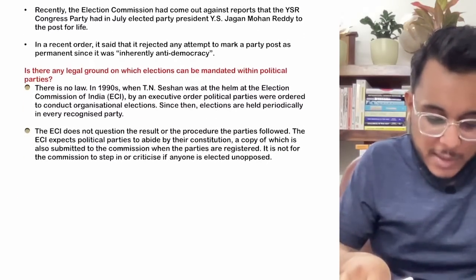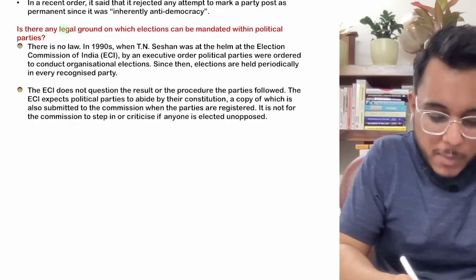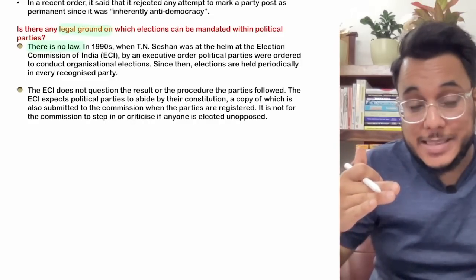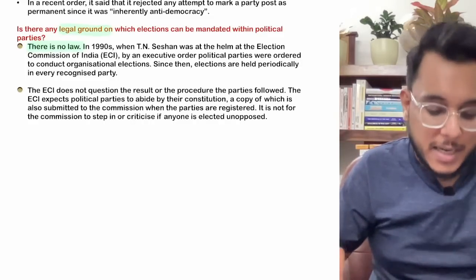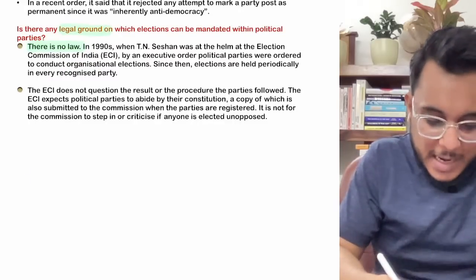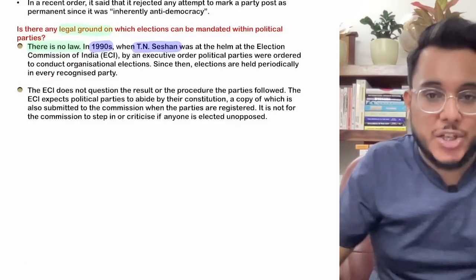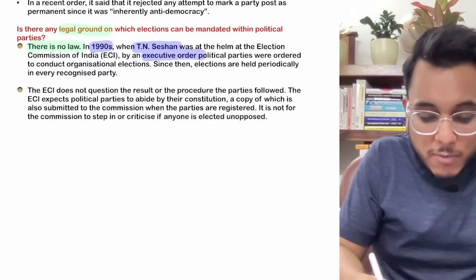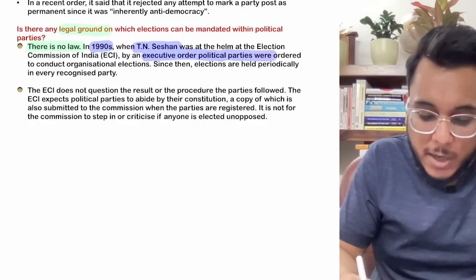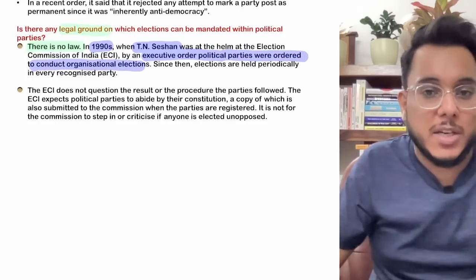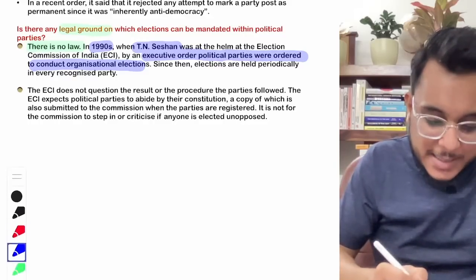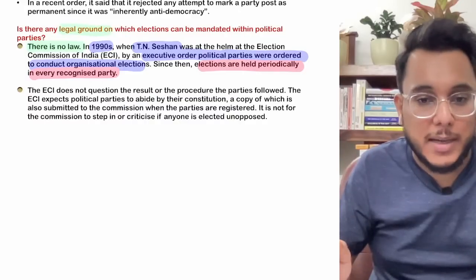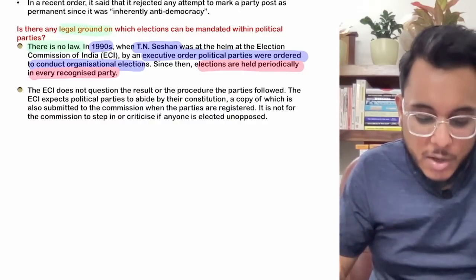Now understand this: when we talk about the legal ground, as of now there is no law under which political parties can be deregistered if they have not held internal elections. So in the 1990s, when T.N. Seshan was the chief election commissioner, an executive order was passed saying that every political party has to conduct organizational elections from time to time. Since then, the Election Commission has held a periodic review of political parties on whether they are conducting the elections or not.